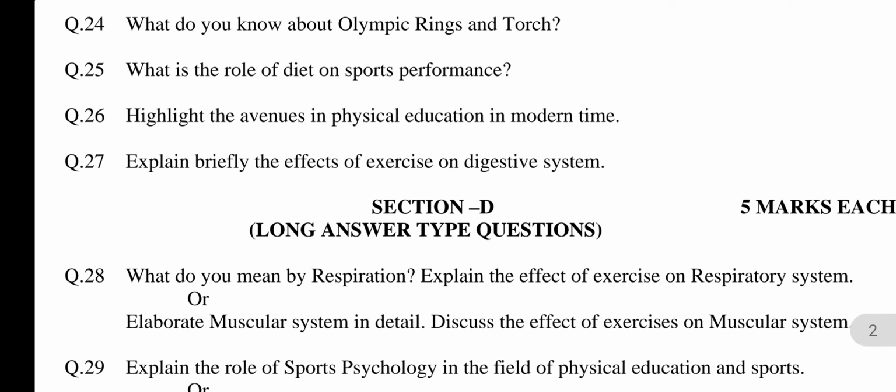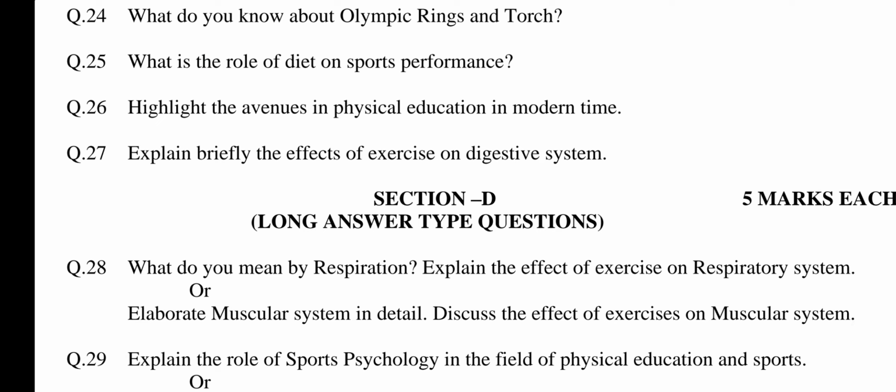Question number 24. What do you know about Olympic rings and torch? This question is related to chapter number 8, Olympic movement. The answer may be: Olympic rings. The five interlinked rings comprise the Olympic rings, and the color of each ring was proposed by Coubertin himself to represent the different continents as follows.